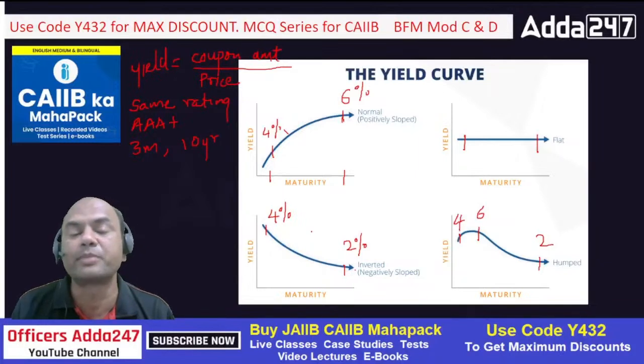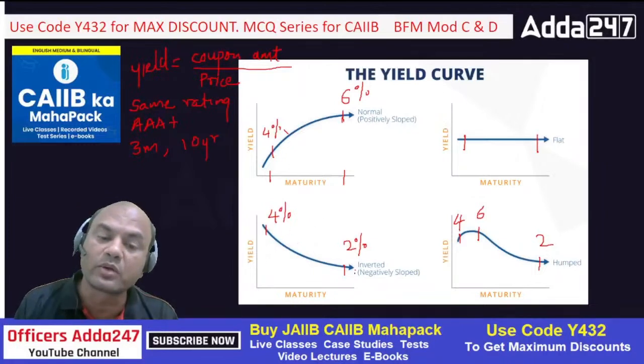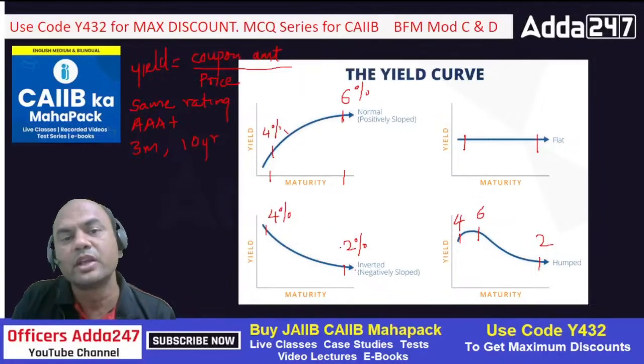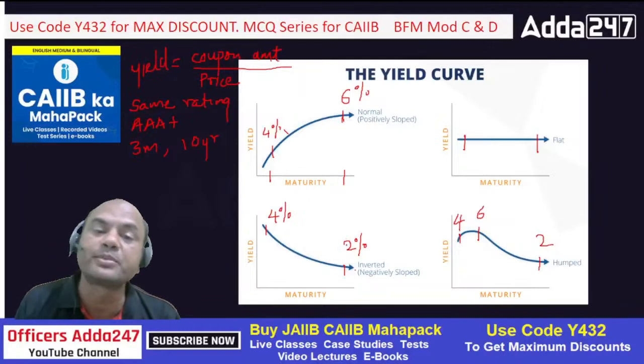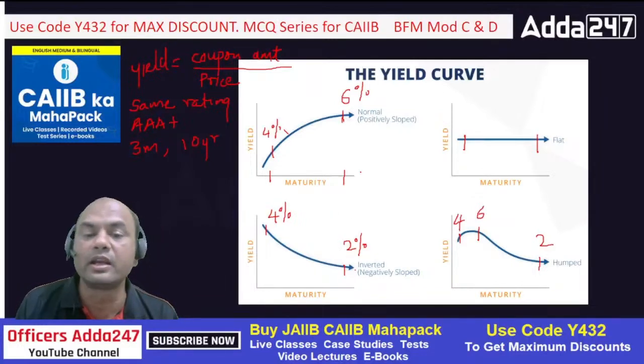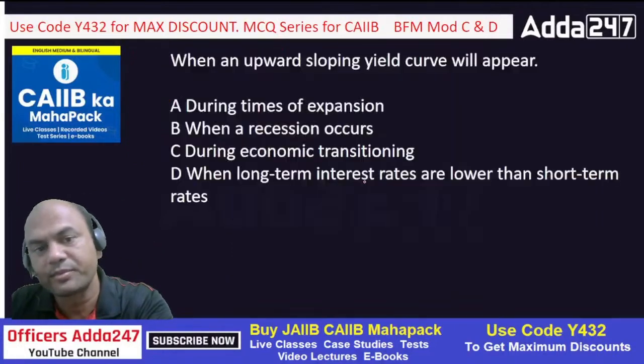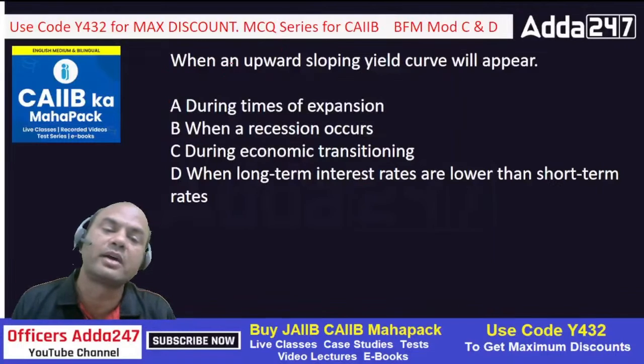Because people were expecting lesser returns in the coming years. So that's why the GDP was not expected to grow. In fact, today also, US, UK GDPs are not expected to grow. They are expected to decelerate. Okay, so that's why when you have such decelerating growth rate, the yield curve will also go down. It will go in the reverse way. Okay, let's come to the question part.